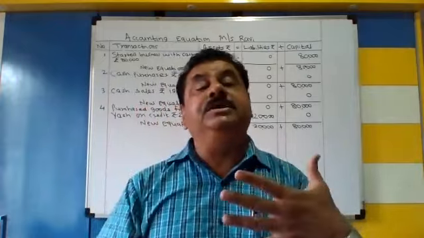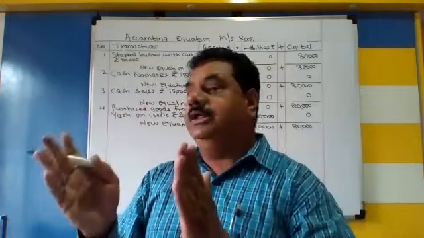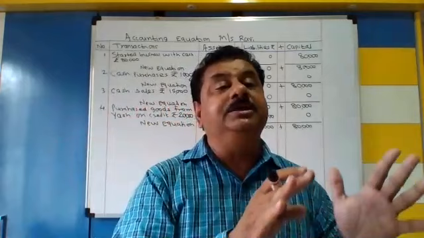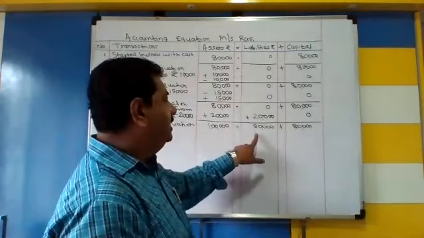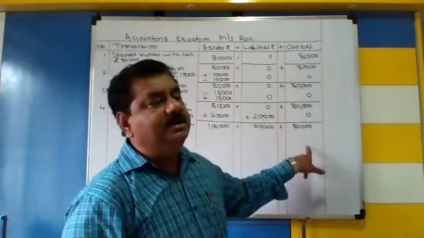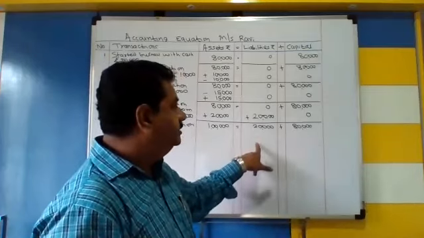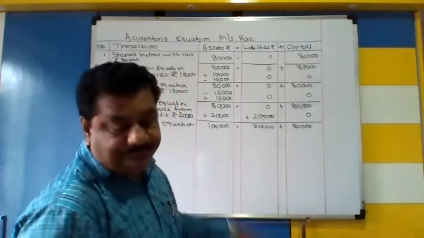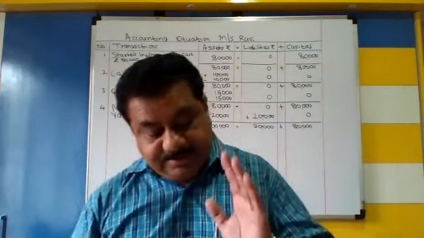Okay. Equation कैसा आता है यहाँ पे? Accounting equation. Asset is equal to liabilities plus capital. Liabilities are 20,000. Capital is 80,000. 20,000 plus 80,000 is becoming 1 lakh. Now number 6.